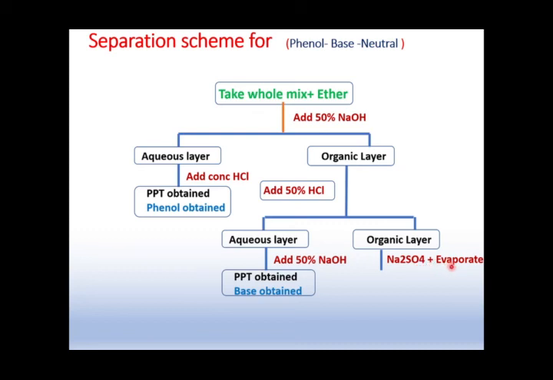So use an electric water bath for ether separation, because ether is a very highly explosive organic solvent. So you need to be very careful while performing this experiment. So once we get the neutral compound, we can say we are able to separate the type phenol base neutral. So this is how we are going to first determine the type, and then we will go for the separation of the obtained type.